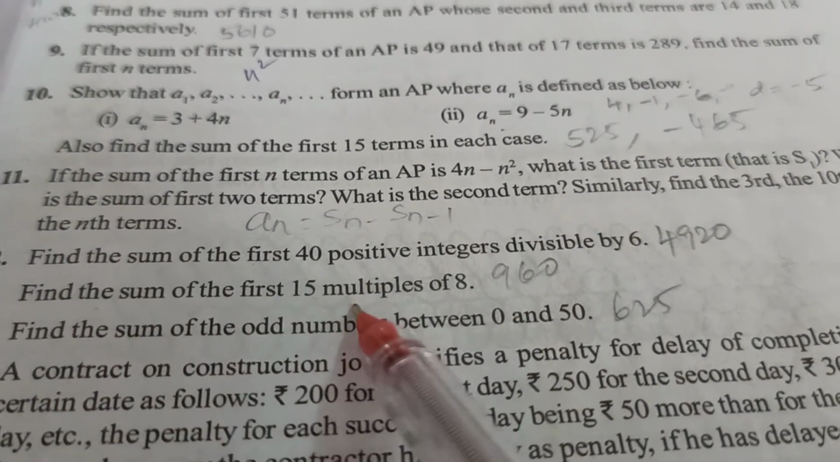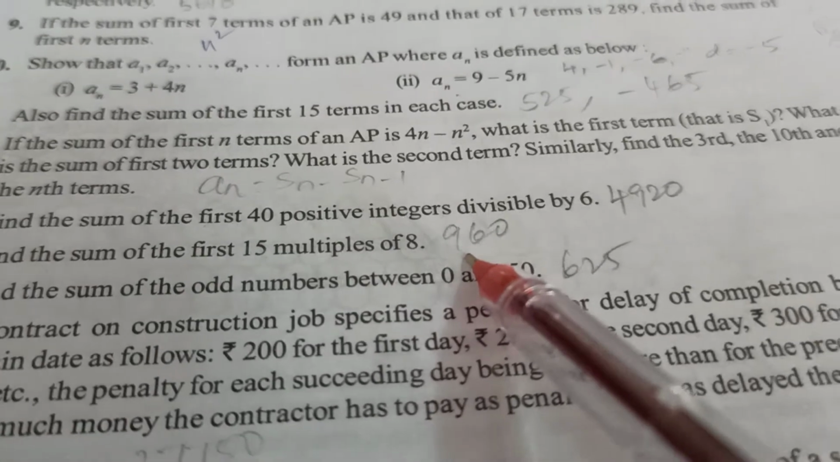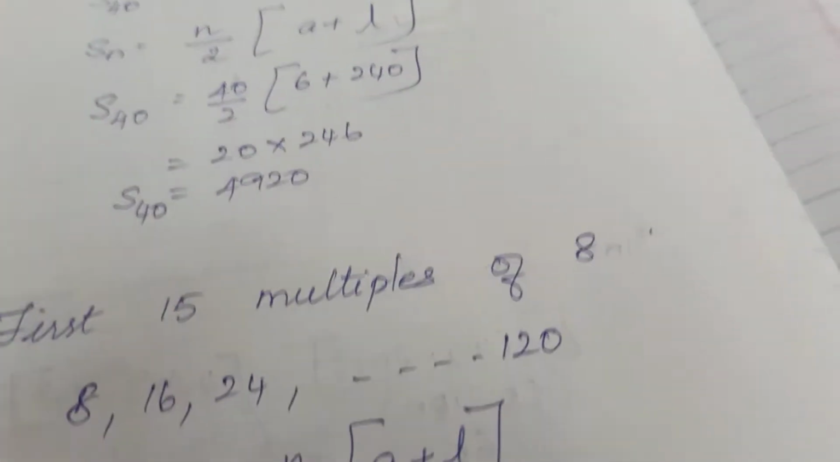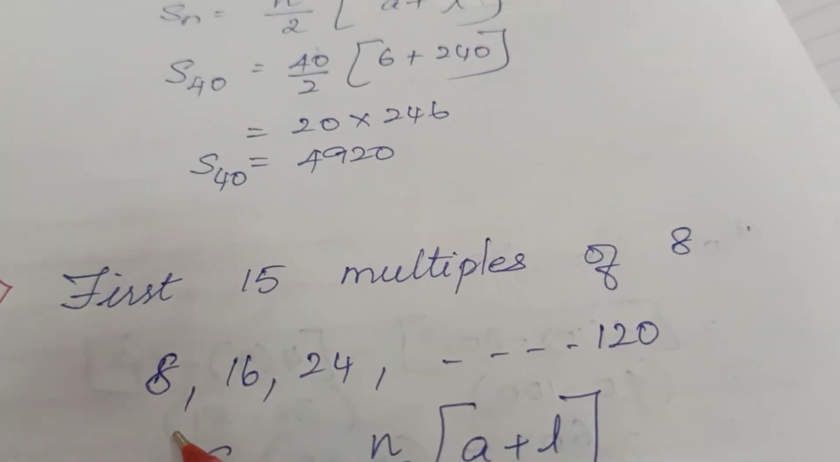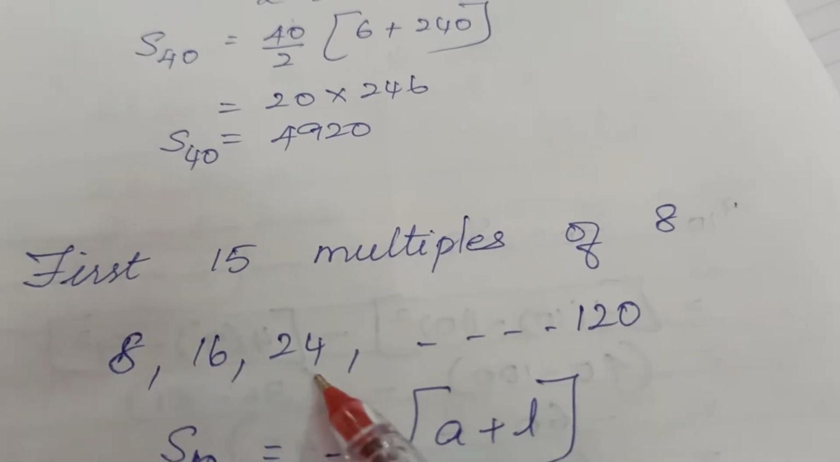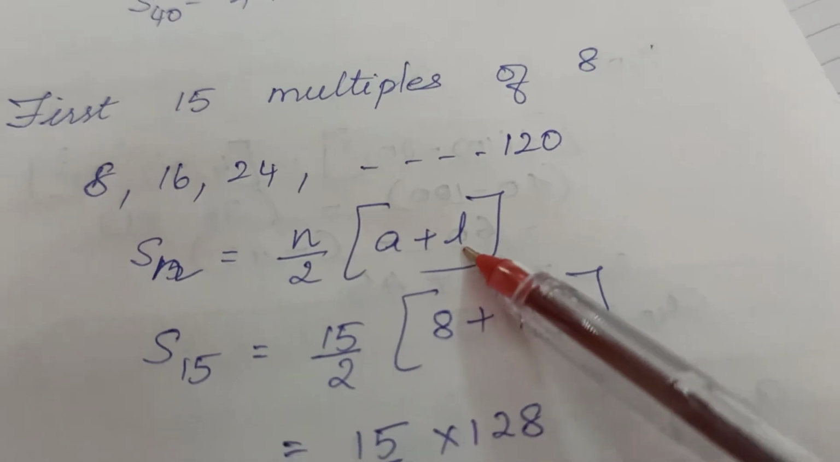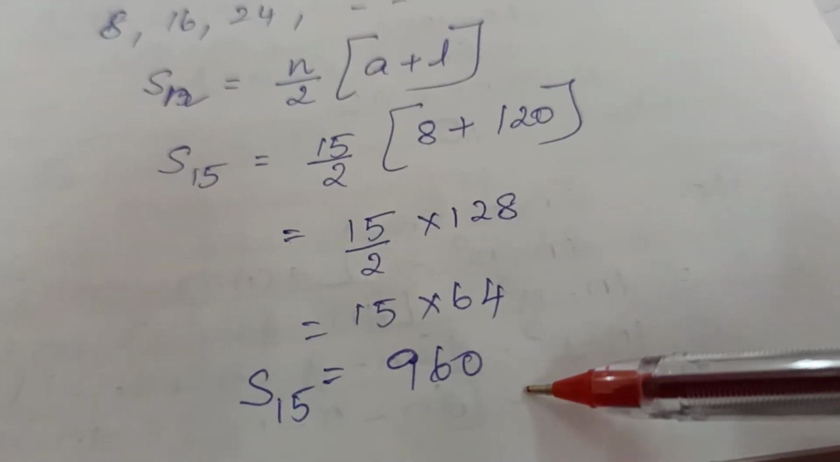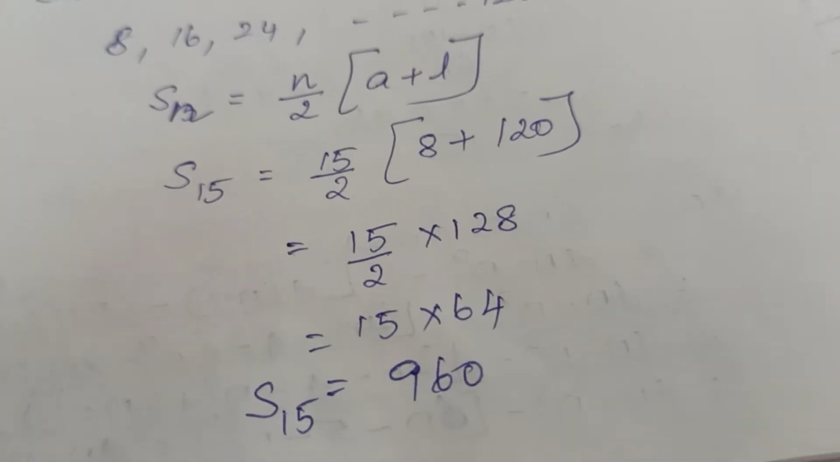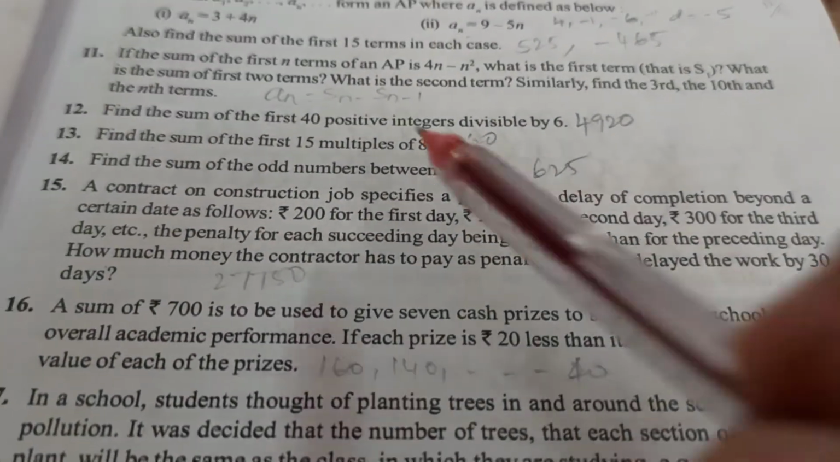Find the sum of first 15 multiples of 8. So first list the first 15 multiples of 8. That is 8, 16, 8 3s are 24, and 8 15s are 120. Now we can use the same formula here. Just substitute the values, you will get the total of 15 multiples of 8. Now we'll move to the next question.